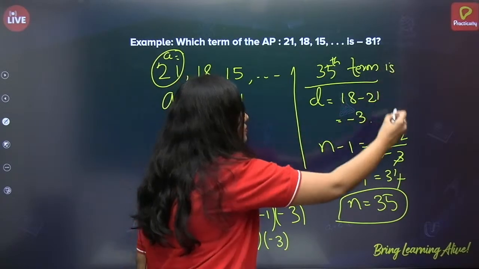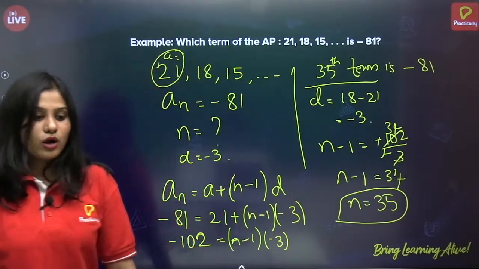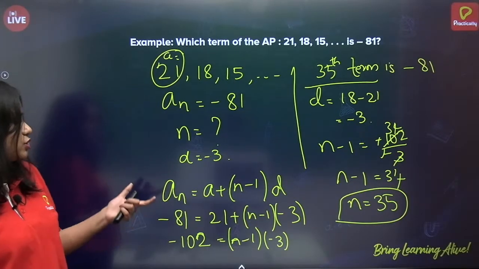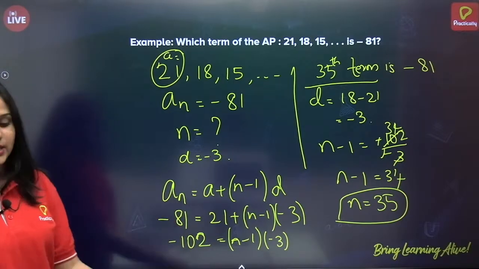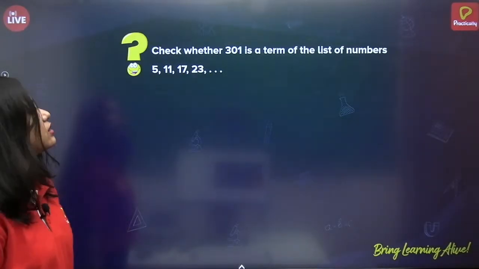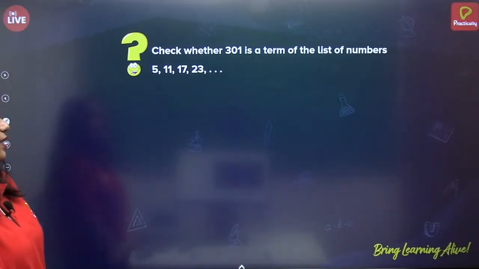is minus 81. Alright, simple. We have just used the formula and solved which term of the AP is minus 81. Next. Check whether 301 is a term of the list of numbers.